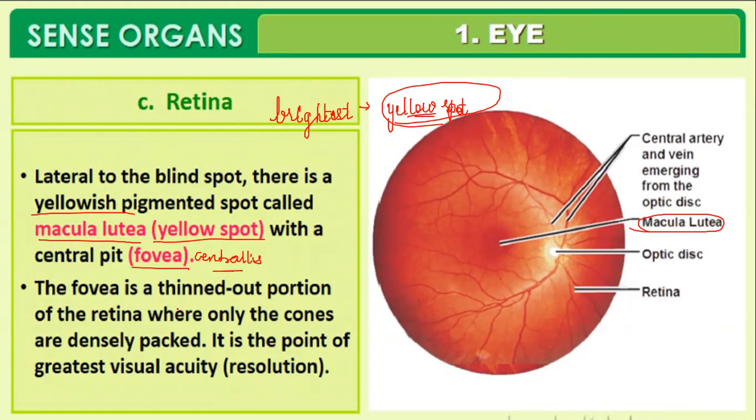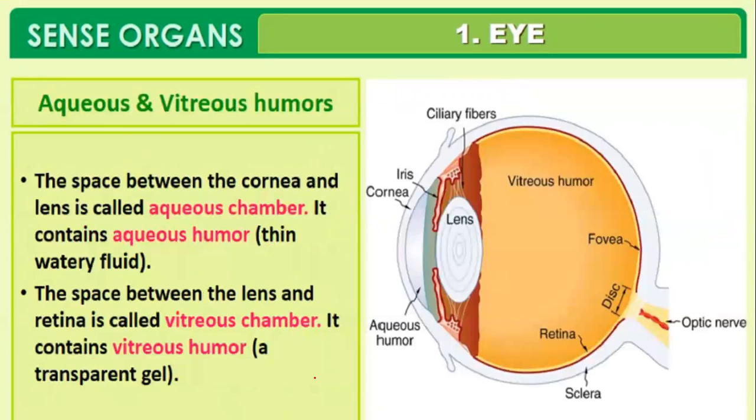The fovea centralis, or the fovea, is a thinned-out portion of the retina where cone cells are densely packed. It is the point of greatest visual activity, and when light falls on the retina here, you get the brightest, sharpest image. Both rod cells and cone cells are present, but the concentration of cone cells is higher because they are densely packed inside the yellow spot. In the blind spot, you have no photoreceptors at all, neither rods nor cones.